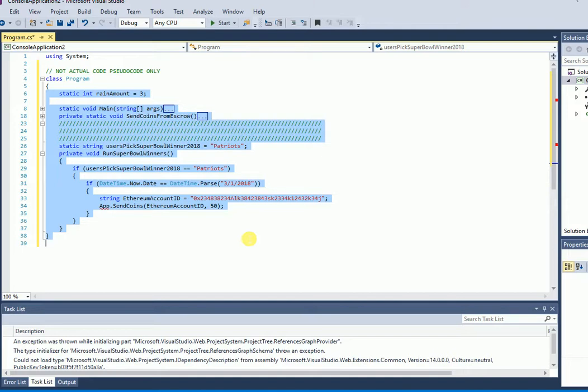What happens if one of the teams deflates the ball, like the Patriots, and they declare the game invalid or something? Maybe you get your coins back. If anything other than the Patriots win, everyone gets their coins back. Something like that would have to be baked into the system, and it could get very tricky.